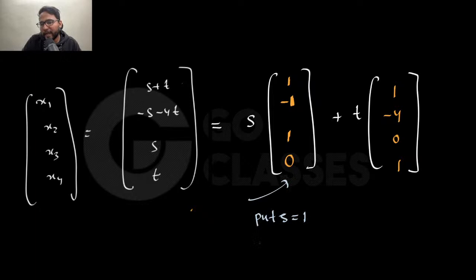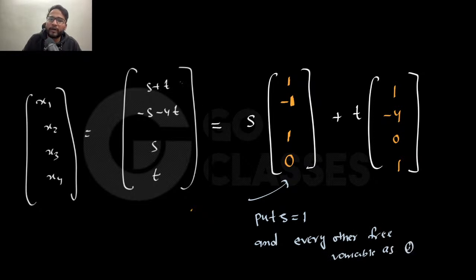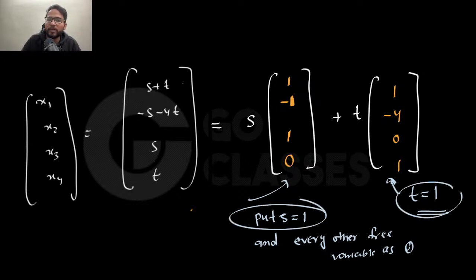To get this vector, I'm basically saying put s equal to 1, and every other free variable 0. Here you put s equal to 1, which will be 1, 1, and then t equal to 0, any other free variable 0. So 1 plus 0 will be 1, it is minus 1, it is 1, 0, right? Then you put t equal to 1 here. If it is t into something, you put t equal to 1 and everything else is 0. So it will be 1 plus 0, minus 4, 0, then this is 0, and then this is 1.